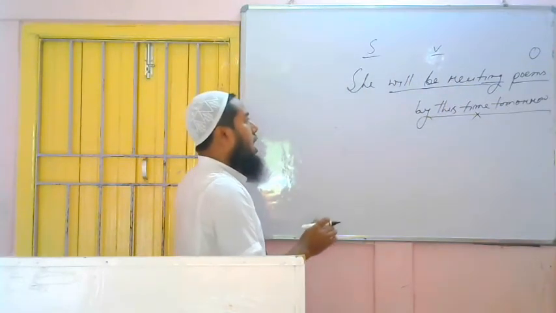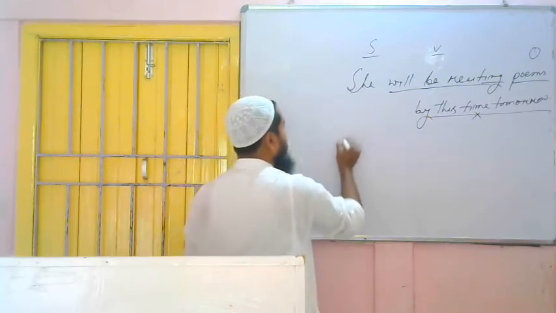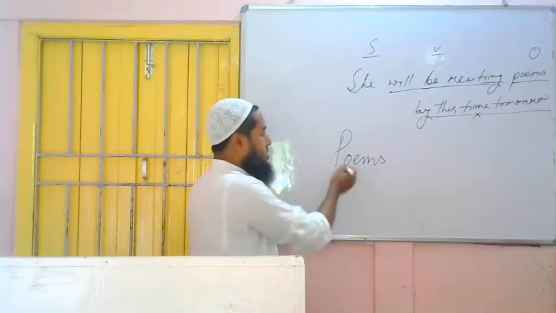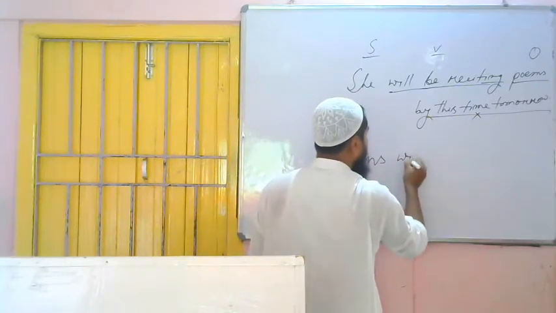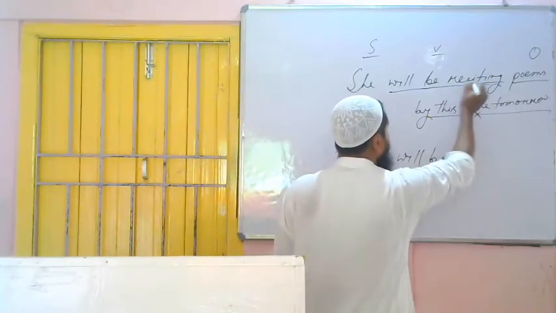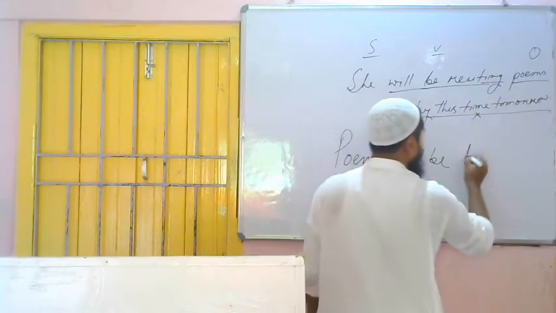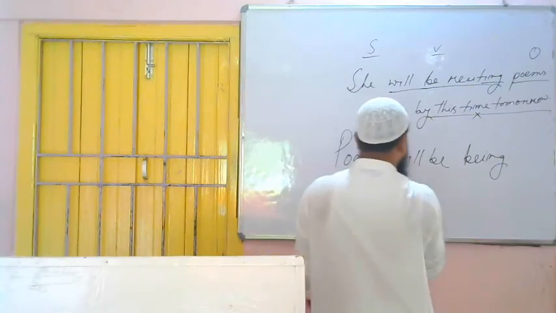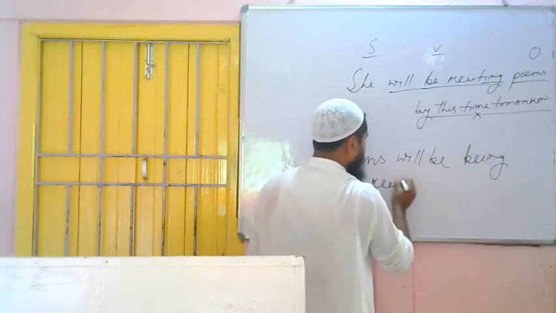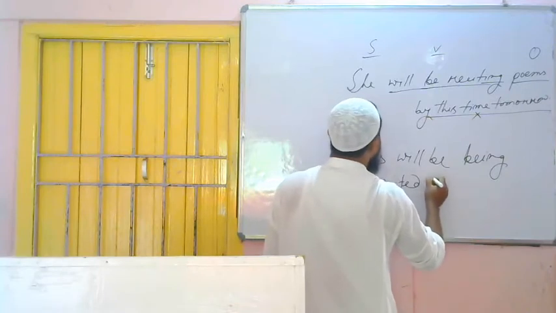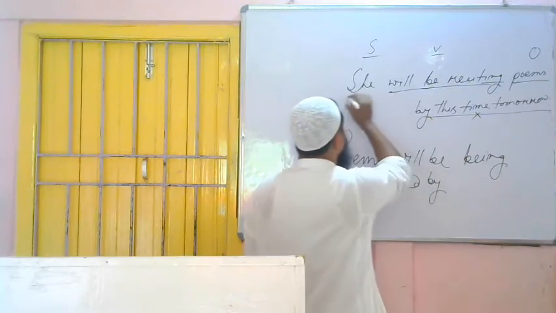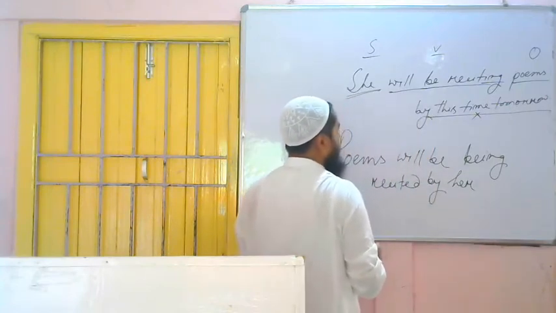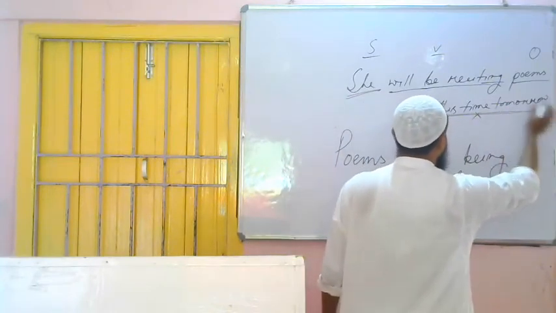Now we have to follow the rules. What to do? We have to bring object in place of subject, poems. Then we have to use shall be or will be. Poems, third person plural number. We have to use what? Will be. Poems will be. As it is future continuous tense, we have to use what? Being. Poems will be being. Third form of the verb recite is what? Recited. By preposition, then subject is what? She. It will become what? Her. Poems will be being recited by her, and the remaining part will remain the same as it is.